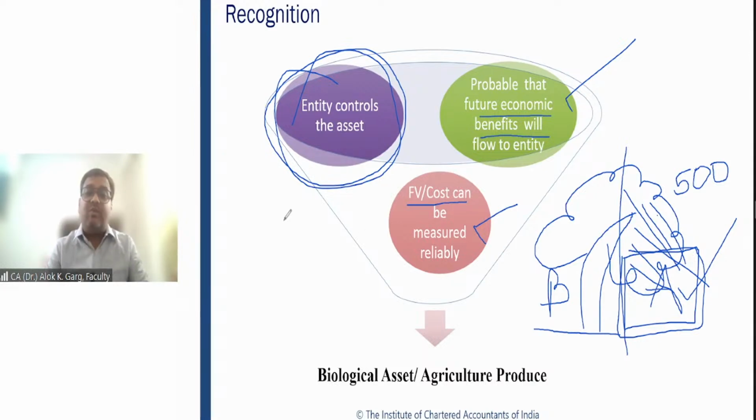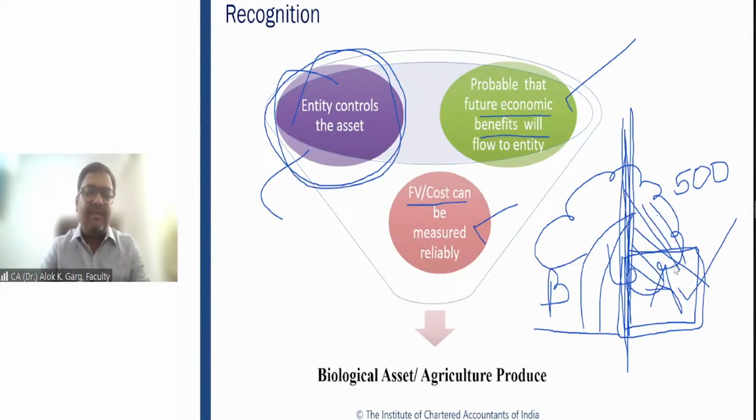Can the company control this mango tree? Can the company control these mangoes and mango tree? If tomorrow the owner will come and cut the branches which are tilting towards this company A, can the company stop him from cutting these branches? Can the company stop him? Answer is no. Company cannot stop him.